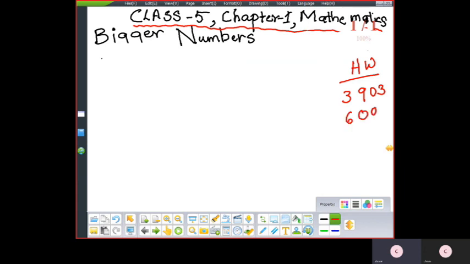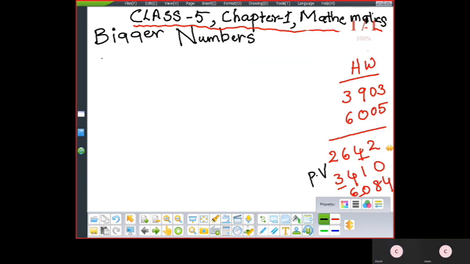Then write the place value of the underlined digit. And all the three ways you should write, children, expanded form. Okay.